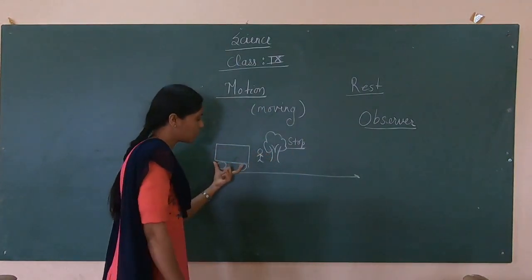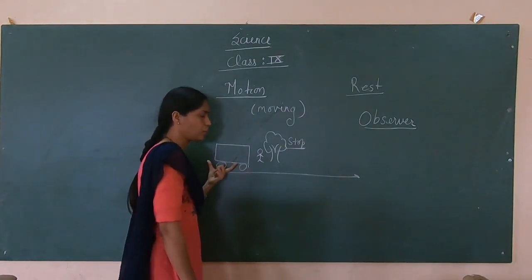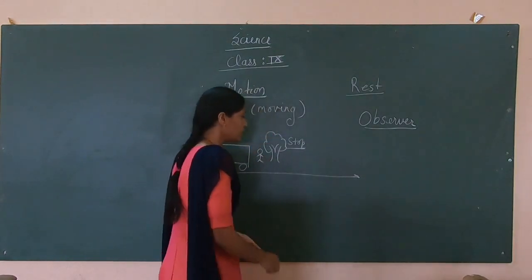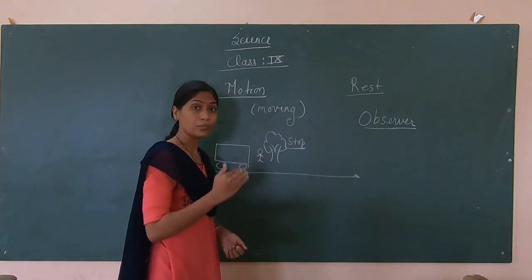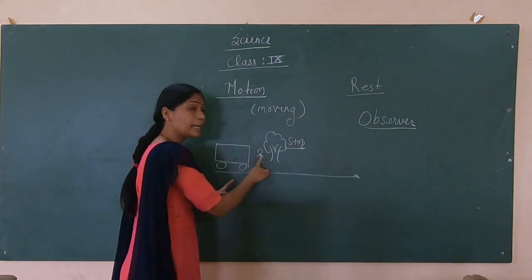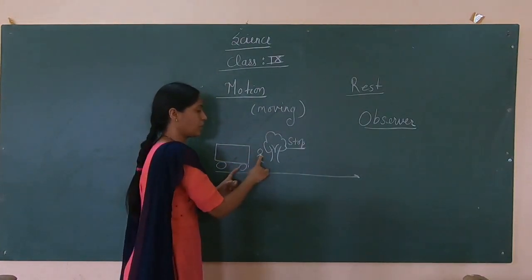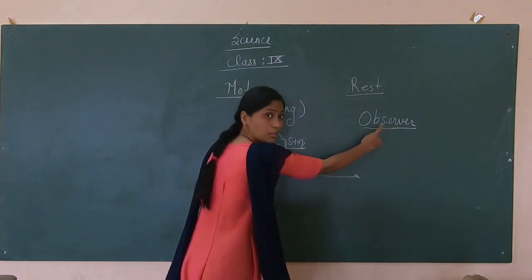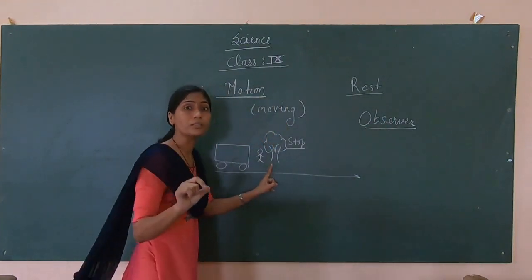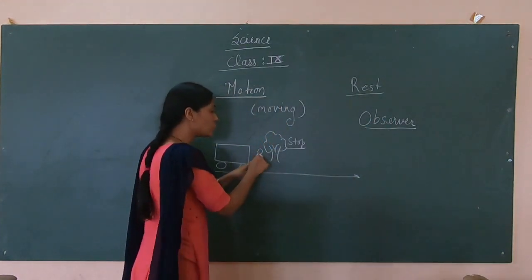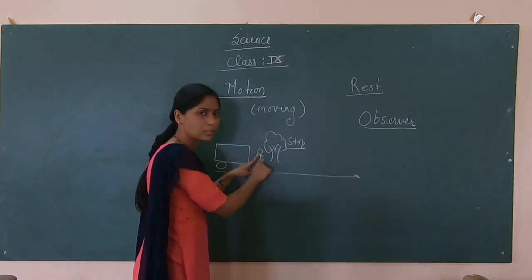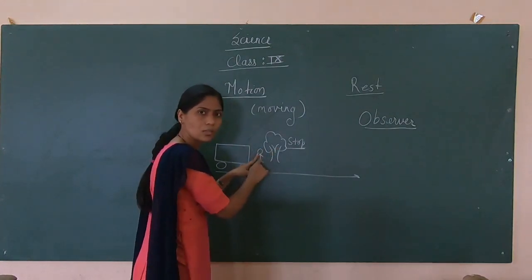So the bus starts to move. Now there are two cases. According to this person, here the person is the observer, he is just standing near the stop, under this tree.